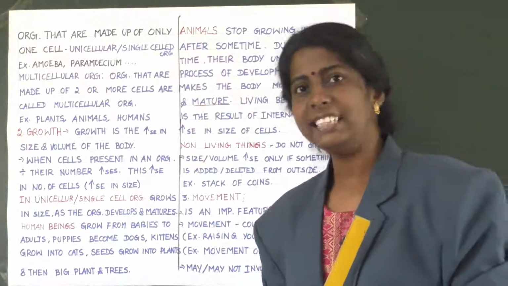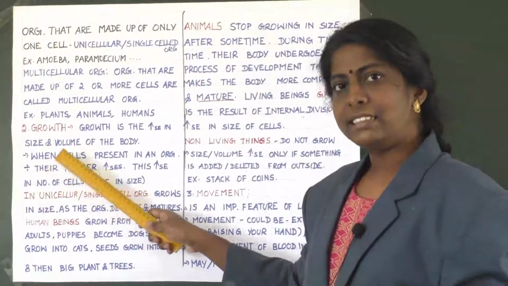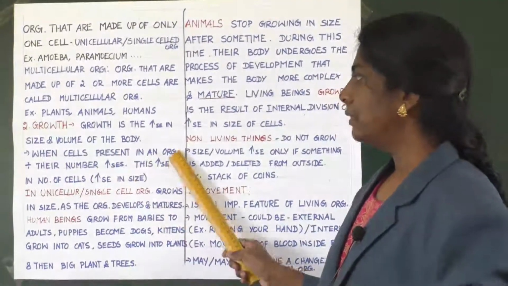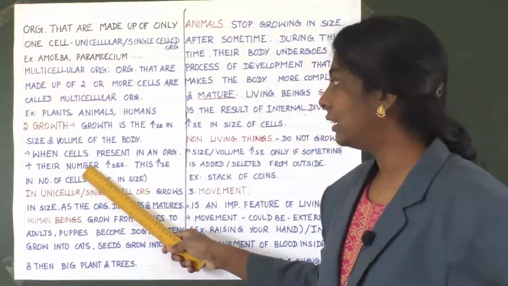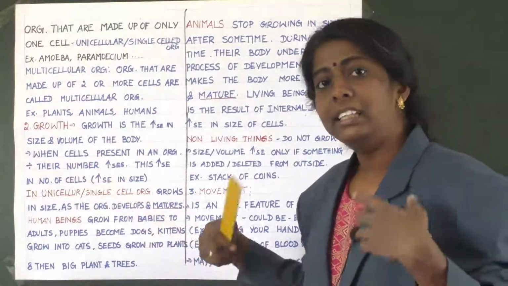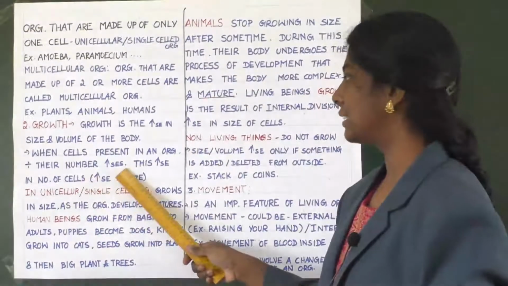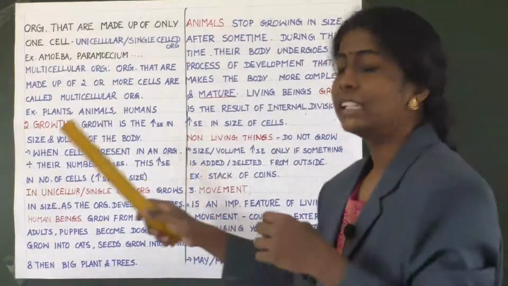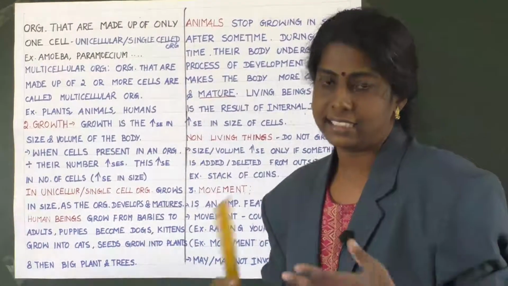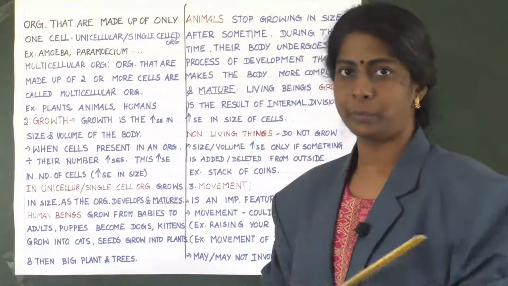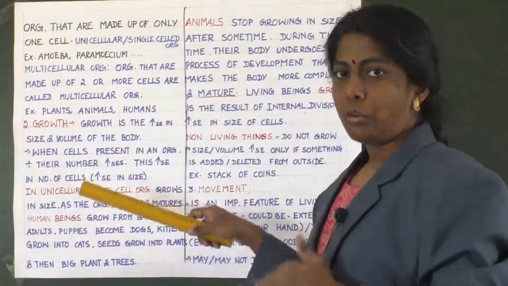When cells present in an organism divide, their number automatically increases. This increase in the number of cells is the increase in size. That's what growth is. Clear?